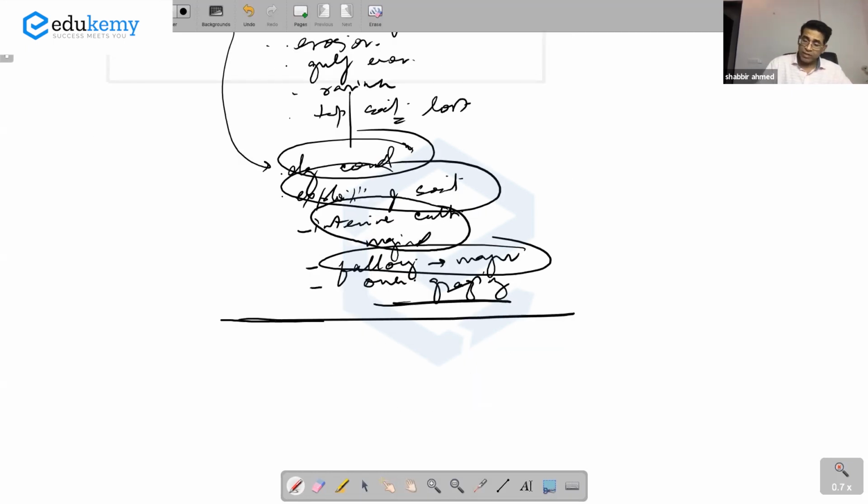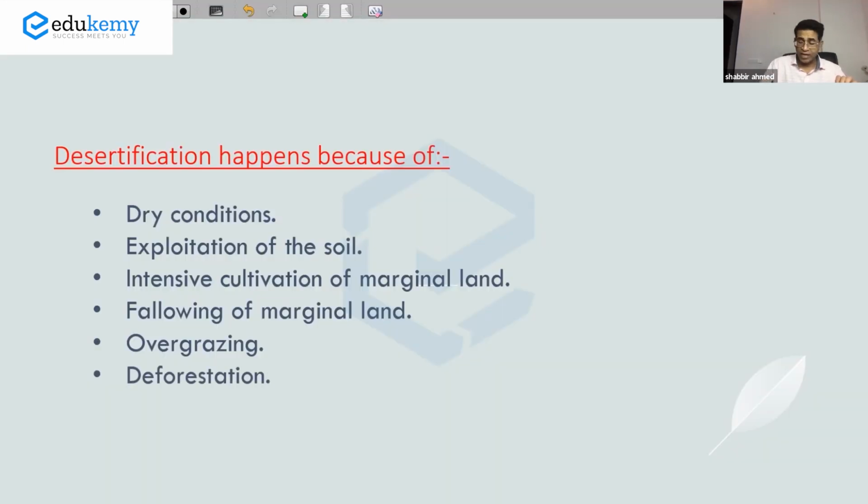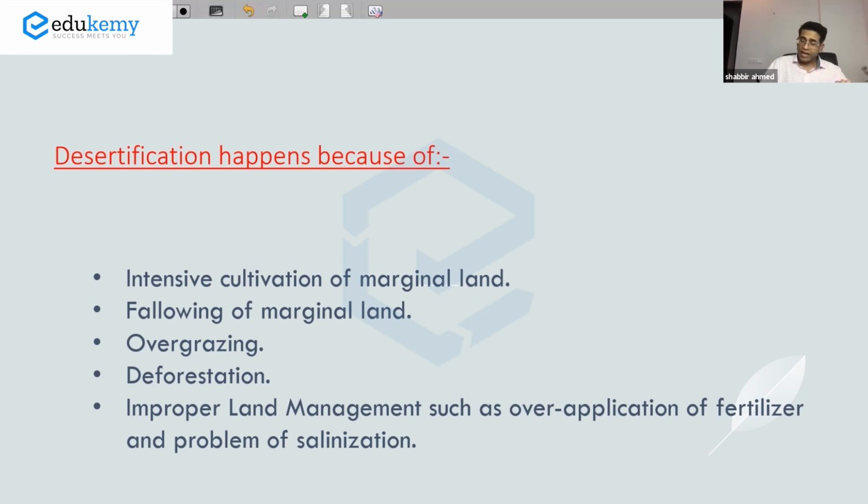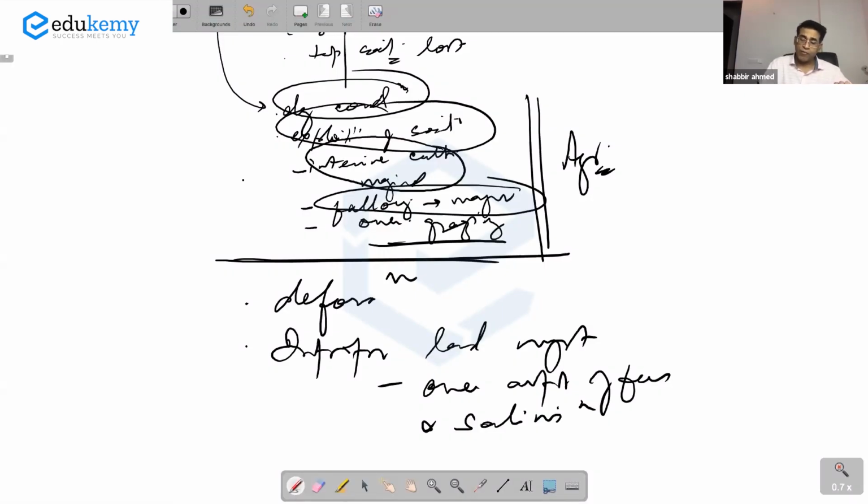Apart from this, most of these are related to agriculture issues. Apart from this, we can also have desertification because of deforestation. We can also have desertification because of improper land management, such as over application of fertilizers and the problem of salinization. These are directly related to crops. What type of crops are you growing?